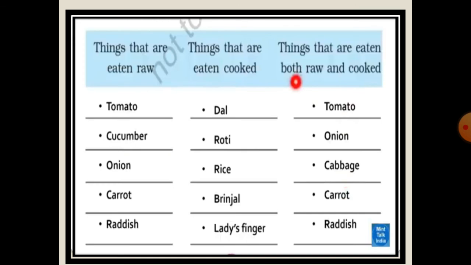So here is the list of things that are eaten raw, that are eaten cooked, and that are both raw and cooked. First, things that are eaten raw, like tomato, cucumber, onion, carrot, radish. Now second, things that are eaten cooked, for example dal, roti, rice, brinjal, lady's finger. Here are examples of things that are eaten both raw and cooked, like tomato, onion, cabbage, carrot and radish.